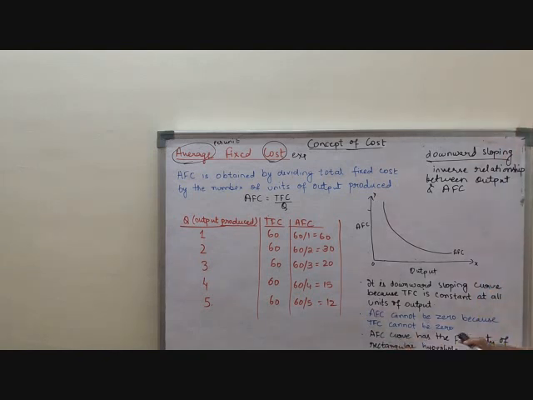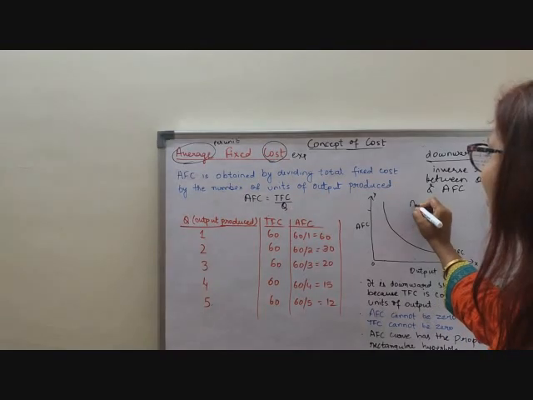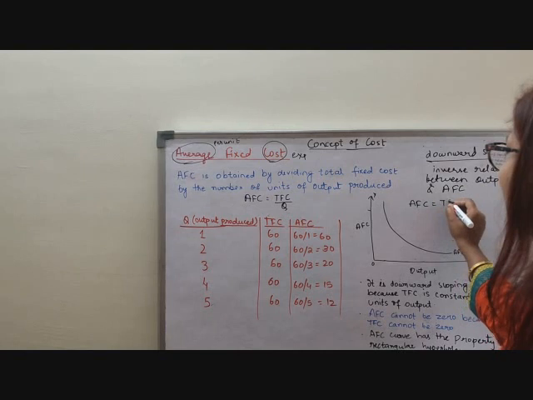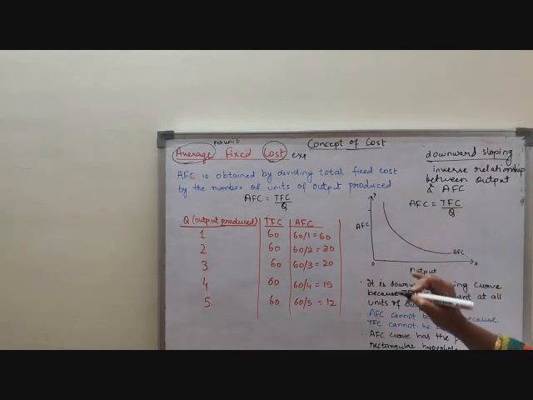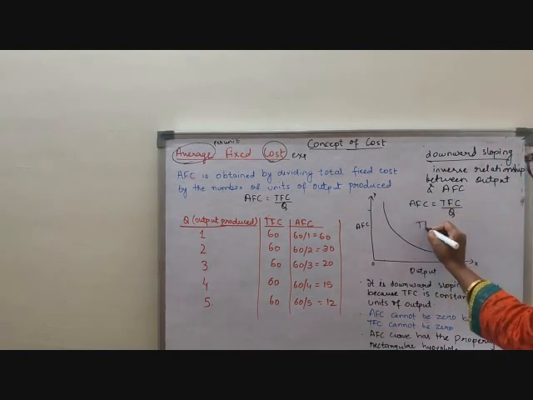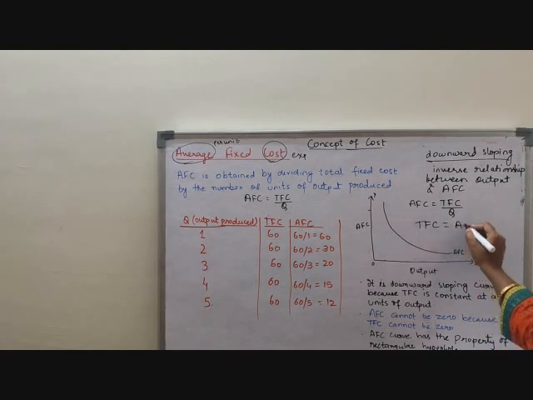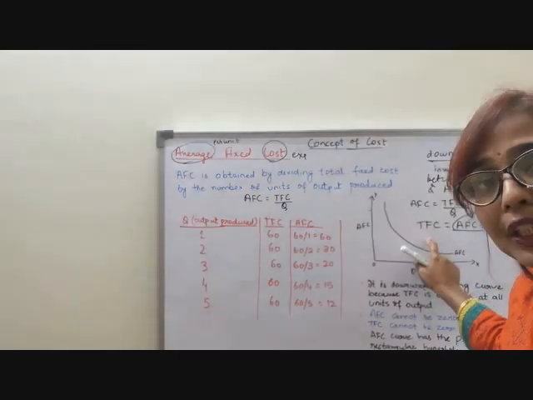Third, the AFC curve has the property of a rectangular hyperbola. What does that mean? Now, see children, the formula is AFC equals TFC by Q, is it not? So we can write it this way: TFC equals AFC into Q. Which means that whenever we multiply AFC into Q, we will get the same value of TFC.